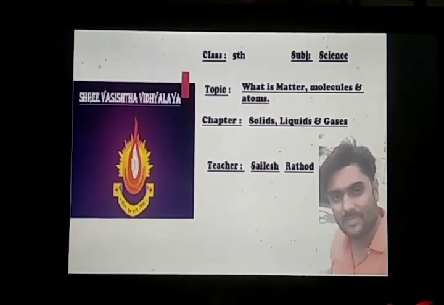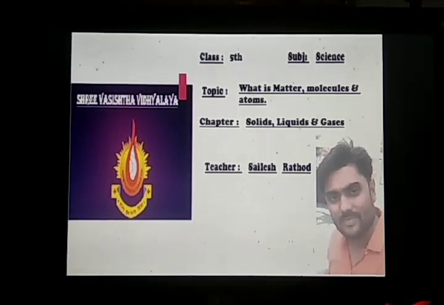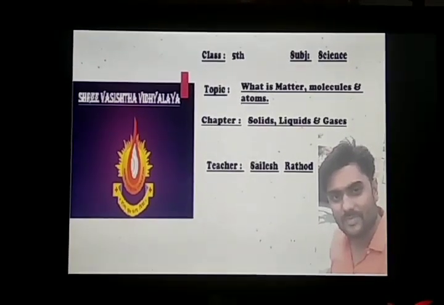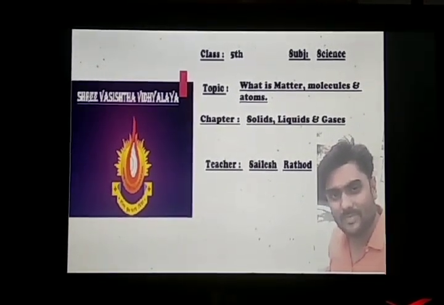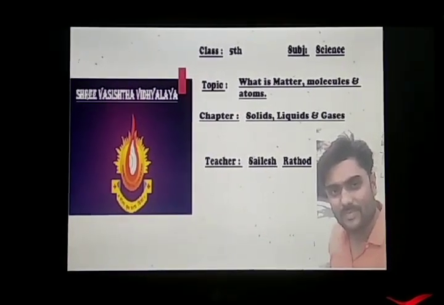So, students, today I am here with a new topic of a new chapter. The chapter is solids, liquids, and gases. In this chapter, students will study first of all what is matter.